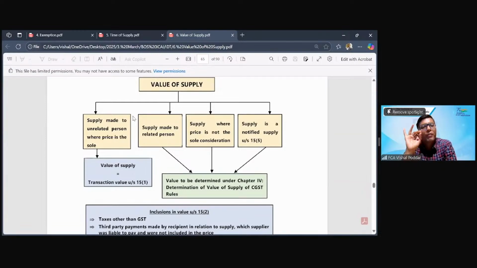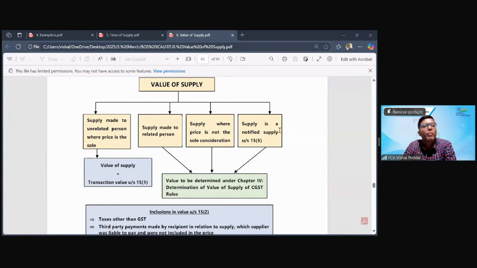First, section 15.1 read with 15.2 and 15.3. All these three sections combined deal with transaction value. Second, 15.4 deals with the value which will be derived from valuation rules. And then you have 15.5, which deals with notified value. That is where the government, through some notification, will notify what should be the value.